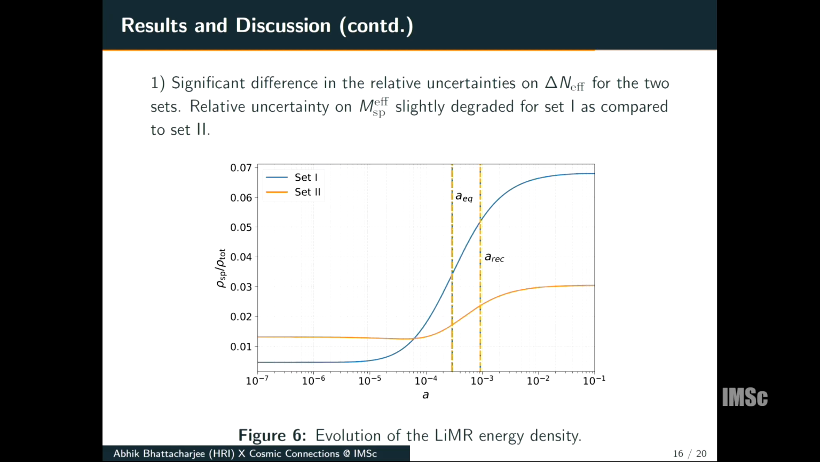This shows the evolution of the LiMR energy density. Set 1 corresponds to the heavier LiMR, which contributes less to the radiation energy density due to its lower abundance, but comparatively more to the matter density compared to set 2.